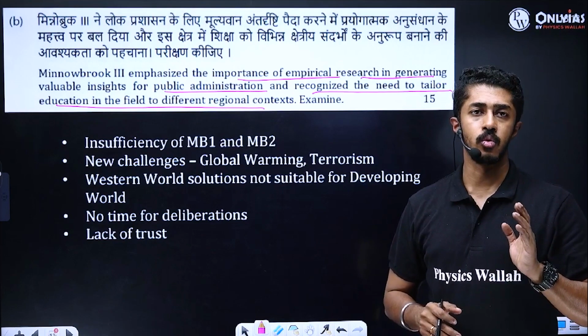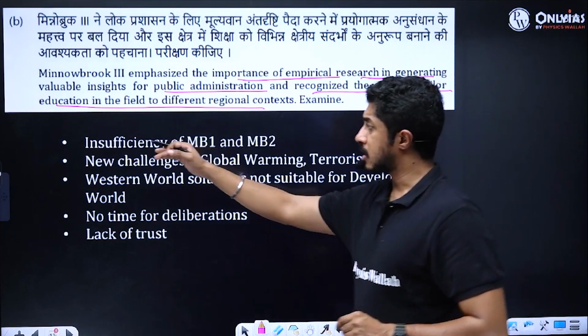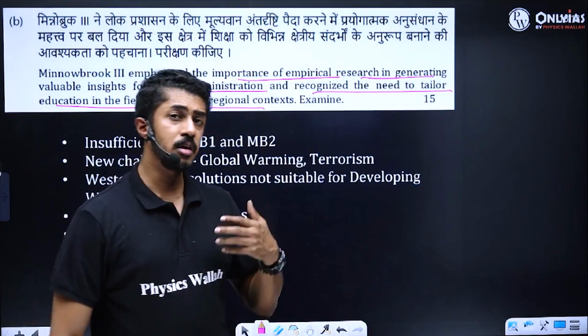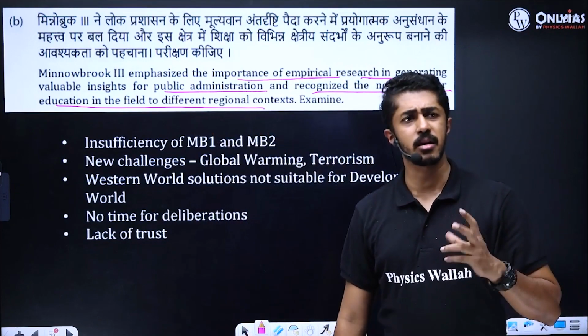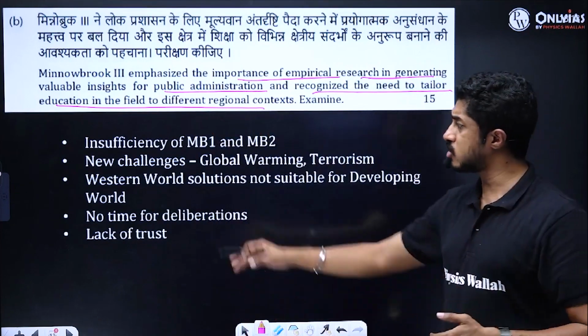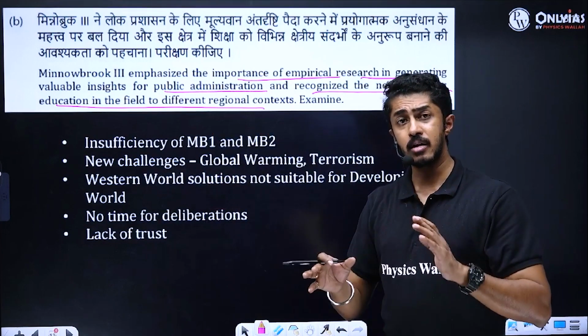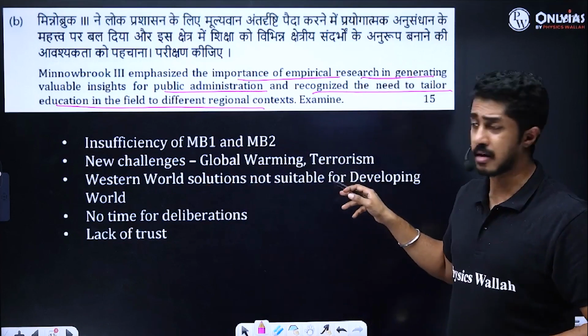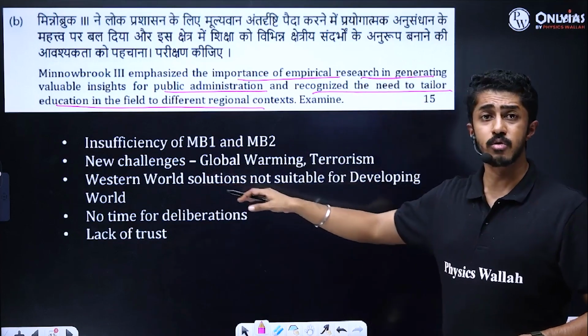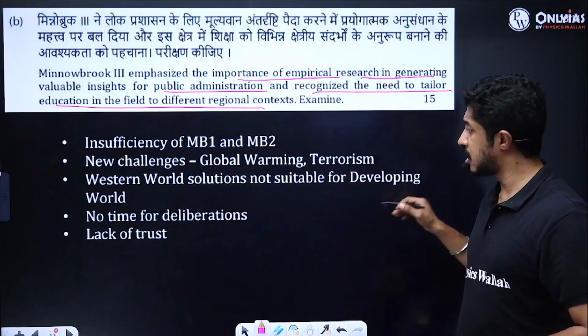Statement is true. Why? Because it started off with the insufficiencies of Book 1 and Book 2. So Book 3 was basically a rectification of all that. And there were new challenges to the world back in 2008. Which was what? Global warming, terrorism. And Western world solutions were found to be insufficient for the developing world.